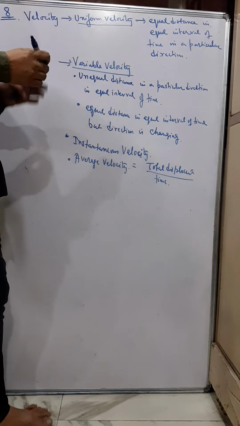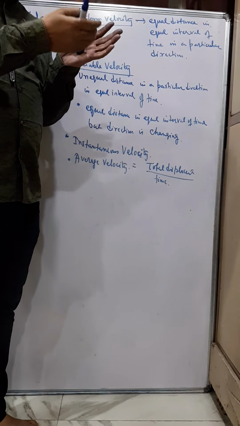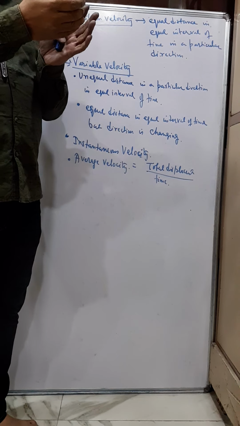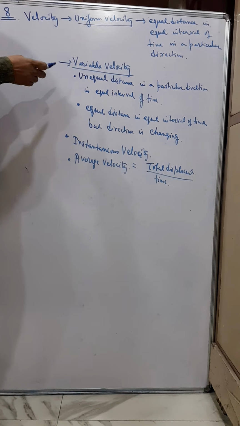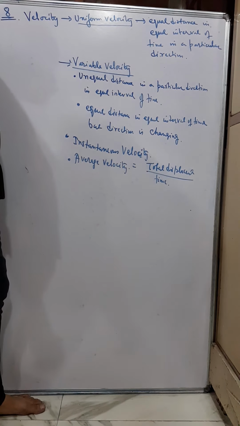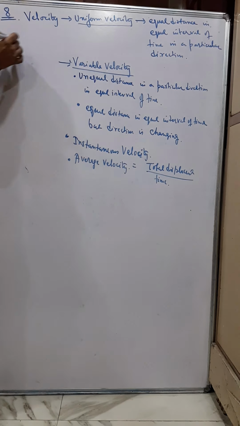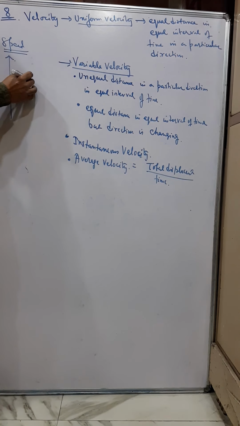So it's not only in case of speed, where, if you remember, only magnitude is constant, 50 kilometer per hour. In that case the direction does not matter. You have car A, I'm talking about uniform speed. One car is moving in this direction at a speed of 50 kilometer per hour.